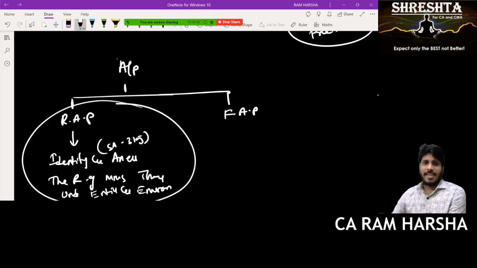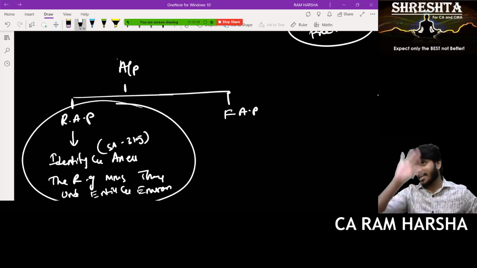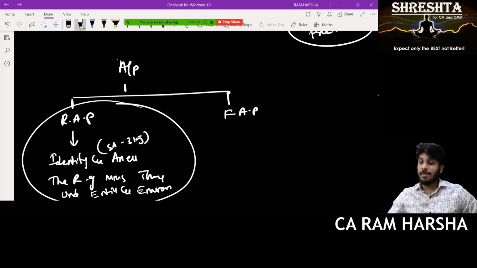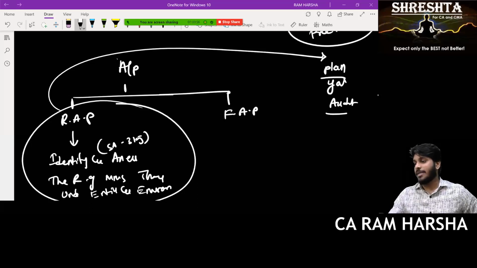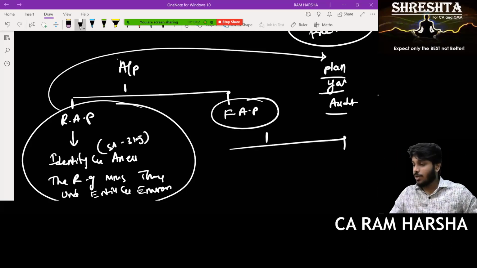So once you get an idea about the risk, once you understand the entity and its environment, now you can plan your audit. You can sit with the engagement team, design the audit plan, and then send the team. Now what does the engagement team have to do? They need to conduct further audit procedure, which is again divided into compliance procedure and substantive procedure.